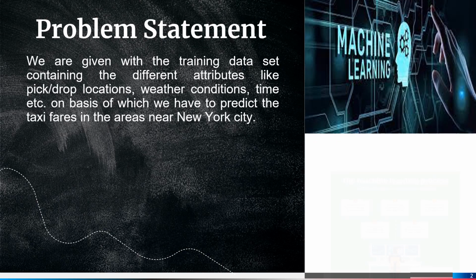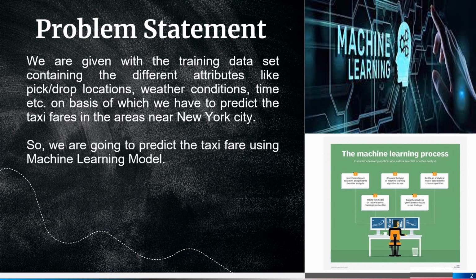So basically we are given a taxi fare data set for a particular city, where we have various attributes, about 10 to 11, and these contain pickup to drop-off locations, weather conditions, time, etc. On the basis of which we have to predict the taxi fares in the areas near New York City. So we are going to predict the taxi fare using a machine learning model.